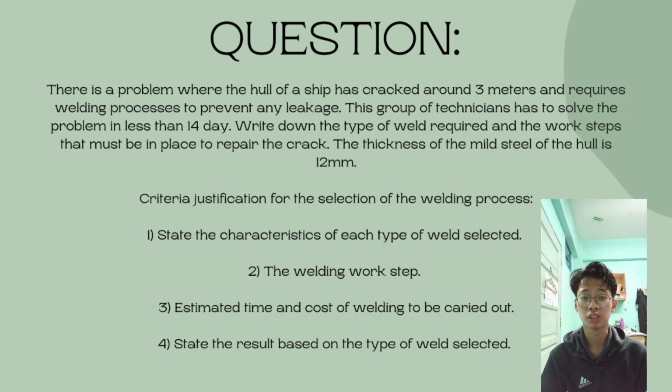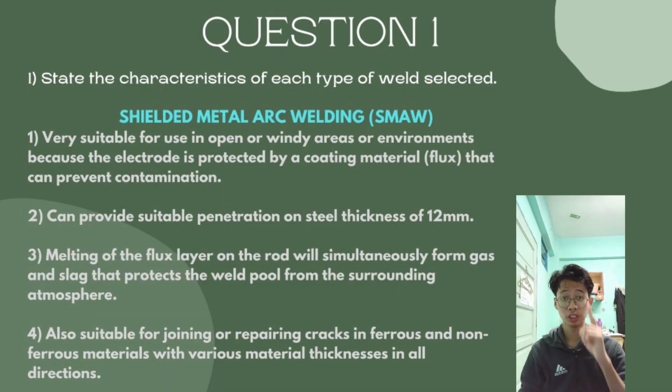Criteria justification for the selection of the welding process. Number 1, state the characteristic of each type of weld selected. Number 2, the welding work steps. Number 3, estimate time and cost of welding to be carried out. And number 4, state the result based on the type of weld selected.